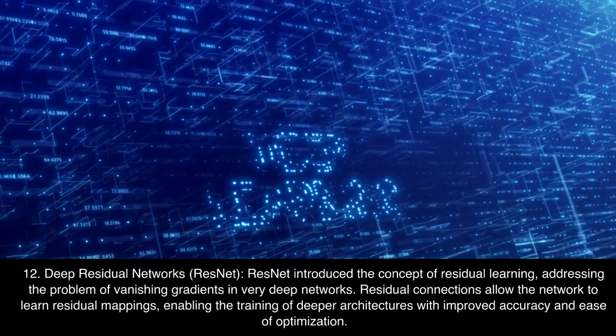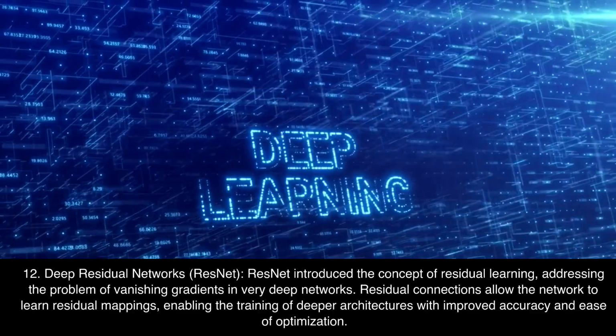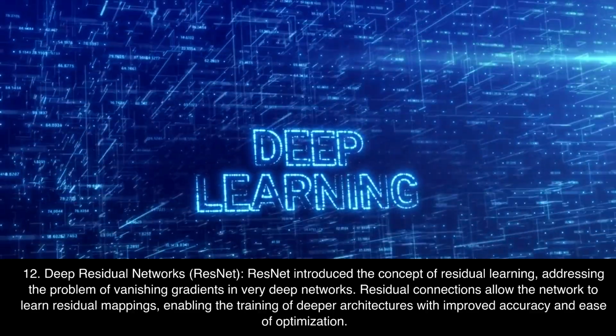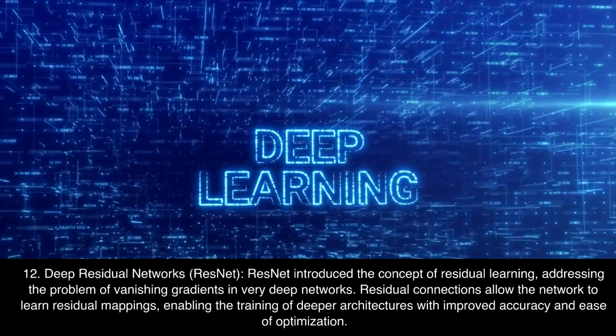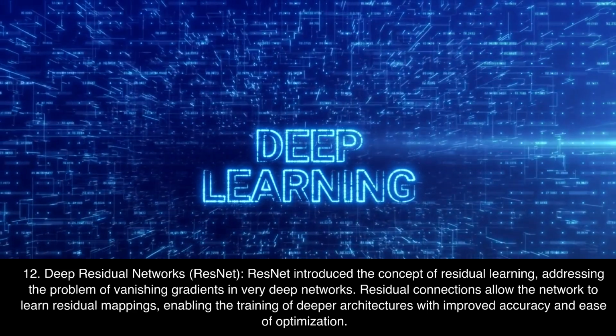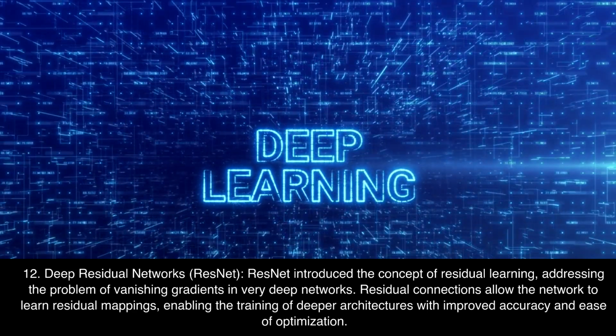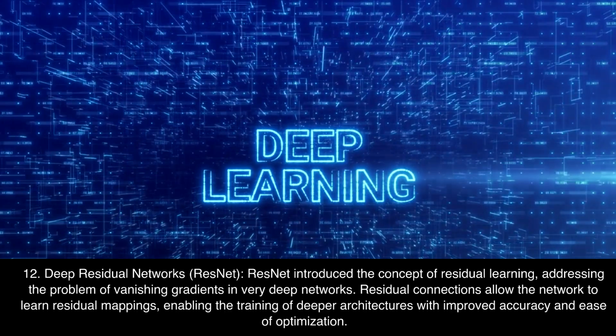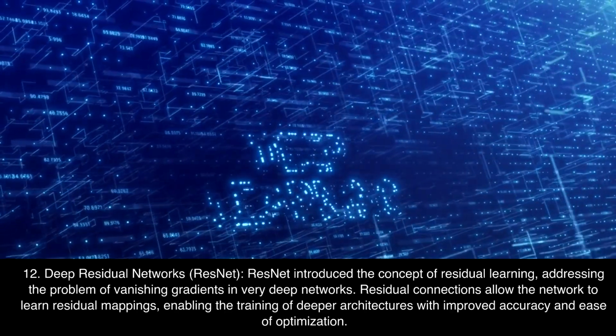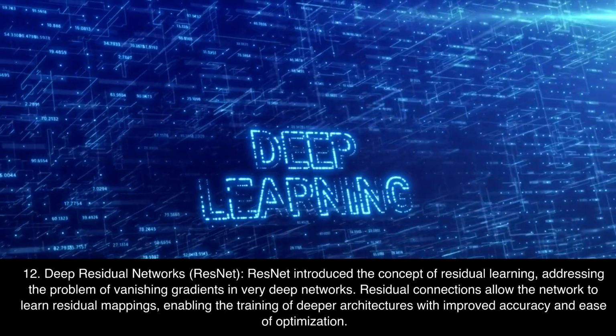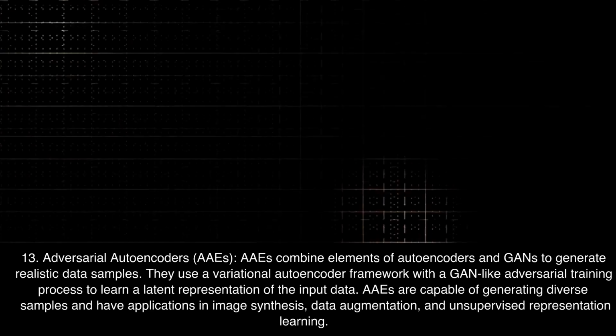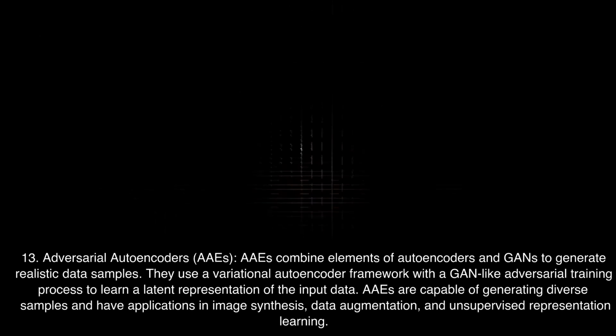12. Deep residual networks, ResNet. ResNet introduced the concept of residual learning, addressing the problem of vanishing gradients in very deep networks. Residual connections allow the network to learn residual mappings, enabling the training of deeper architectures with improved accuracy and ease of optimization.